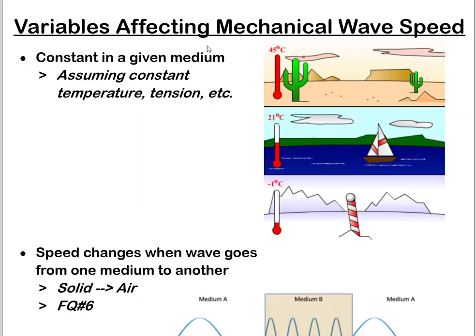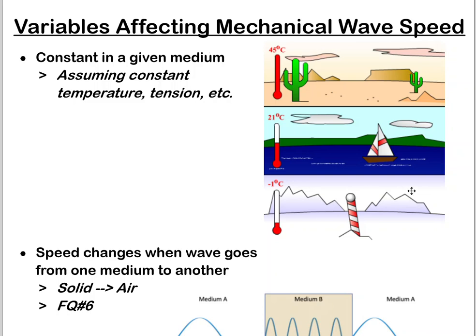There are a few variables that affect the speed of a mechanical wave in a medium. We're going to assume that the wave speed in a medium is constant, which it is. That can change slightly. If you change the temperature of the medium, it can change how fast the wave travels. That's because temperature is a reflection of how fast the particles are moving around.